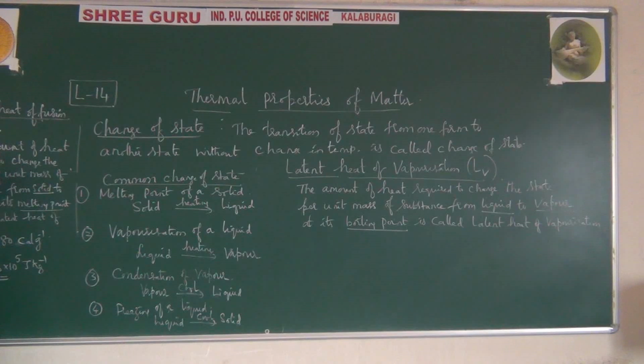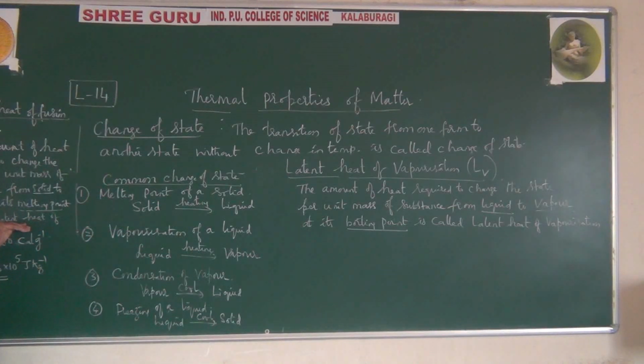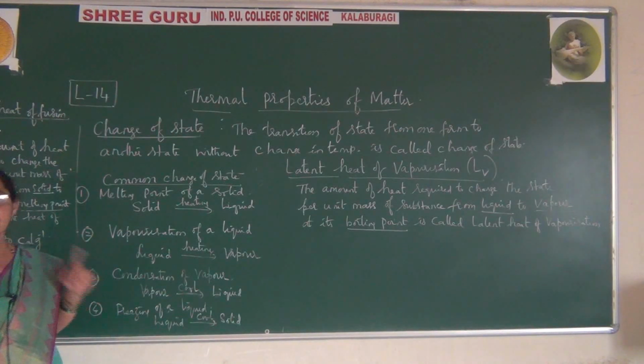Here the amount of heat required to change the state per unit mass of the substance from solid. But in vaporization, the amount of heat required to change the state per unit mass of the substance from liquid. Please make the difference. Here solid is there, then you come across liquid. This solid into liquid it is changing, but there it is changing liquid to vapor. Right. At its melting point here, but here it is boiling point. Therefore, here this is called latent heat of fusion, there it is called latent heat of vaporization.